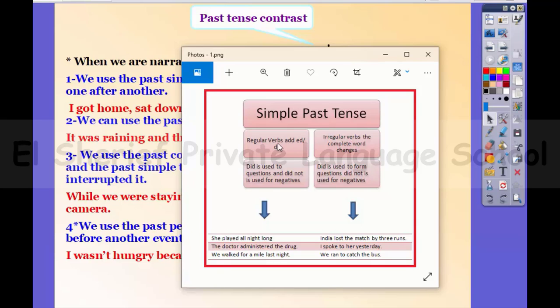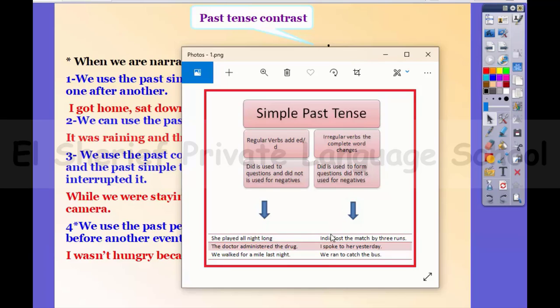For regular verbs, like these sentences here, she played all night long. So we added ed to the base form of the verb. So play, played. The doctor administered the drug. We added ed. We walked for a mile last night. We added ed. So for regular verbs we add ed to change them to the second form. But for irregular verbs we don't add ed.